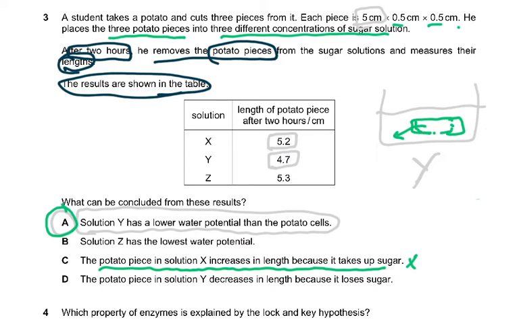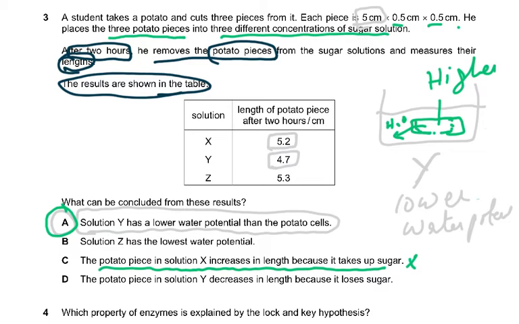So that means water from the potato has moved out. So water from the potato has moved out, so it has to be a higher, this has to be a higher water potential. Or you could say solution Y has a lower water potential. So please understand why we are saying that A is correct.